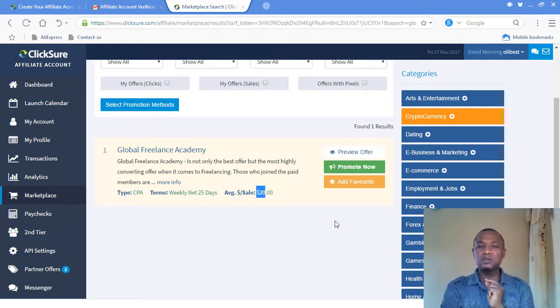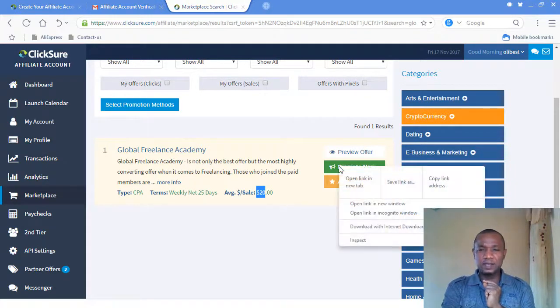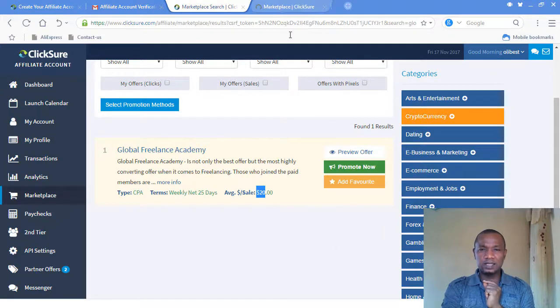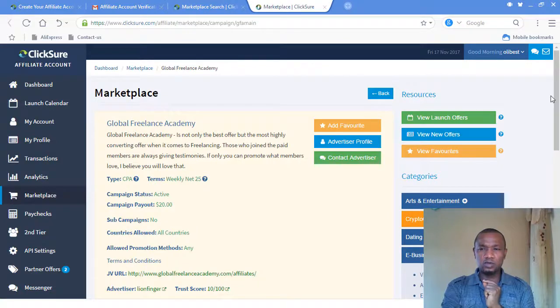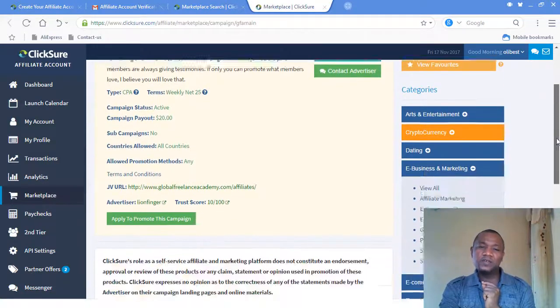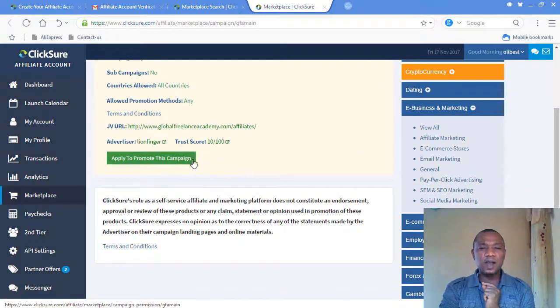Again, let me actually show you this particular thing. Okay, let's go to this particular area. Let me click on open promote in another tab and see what will come out. So as you can see, if you go down here, you can see your affiliate link to promote that particular product.